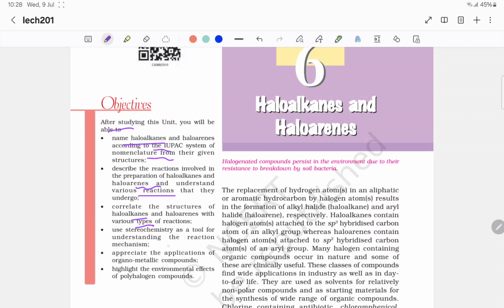Use stereochemistry as a tool for understanding the reaction mechanism. So this is very important. Appreciate the applications of organometallic compounds. Highlight the environmental effects of polyhalogen compounds.